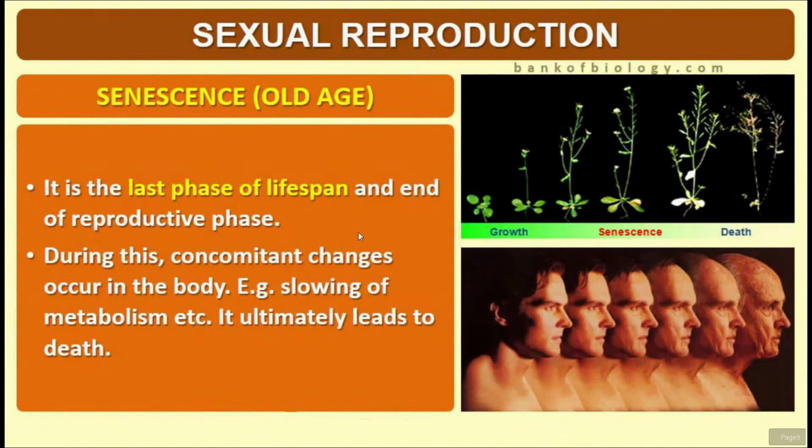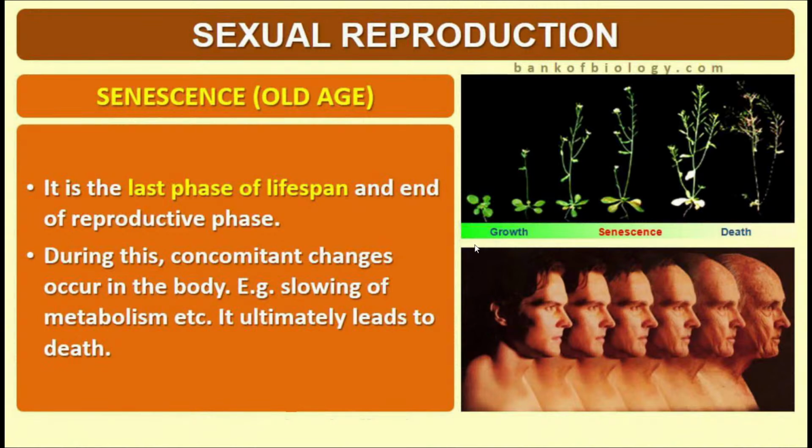Then one of the stages in the life of sexually reproducing animals is senescence, which is also characterized by the deterioration in the functioning of the various organ systems and parts of the body. This is the last phase of the lifespan and it ends the reproductive phase as well. In case of the plants, we can also see the senescence when the flowers undergo withering after the process of sexual reproduction is over.